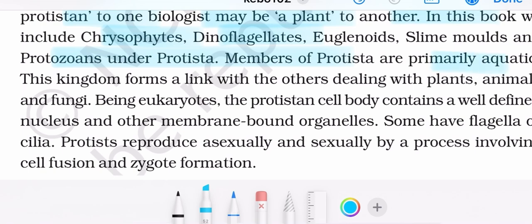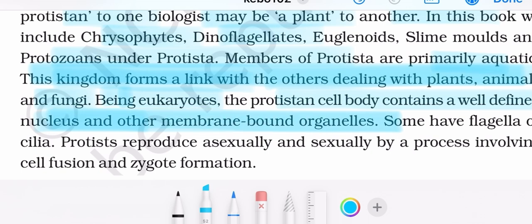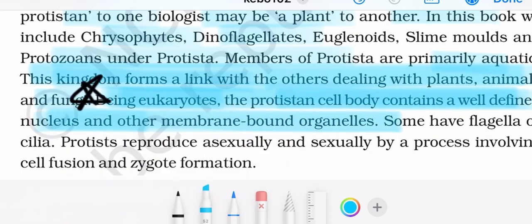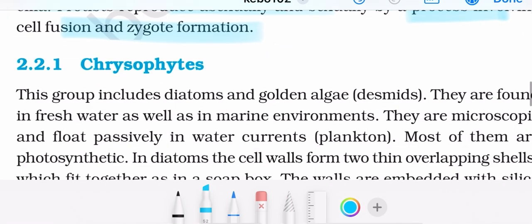Members of Protista are primarily aquatic. This kingdom forms a link with the others, dealing with plants, animals, and fungi. Being eukaryotes, the protist cell body contains a well-defined nucleus and other membrane-bound organelles. Important line: they are unicellular eukaryotes. Some have flagella or cilia. Protists reproduce asexually and sexually by a process involving cell fusion and zygote formation.